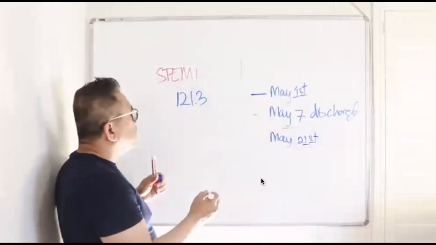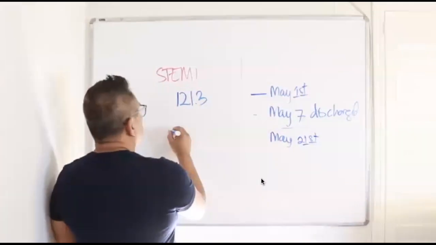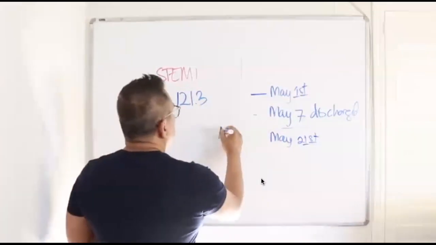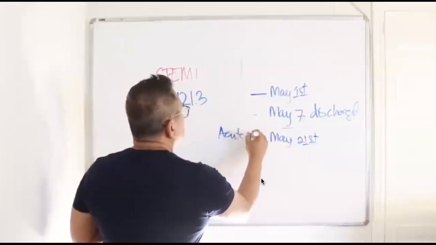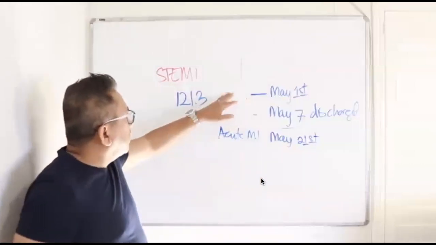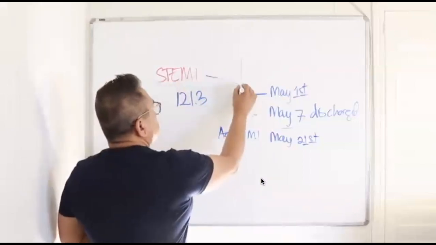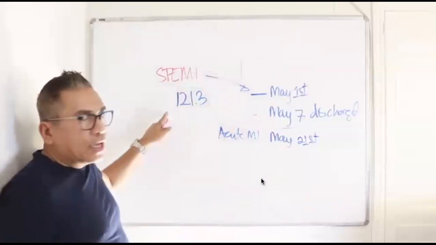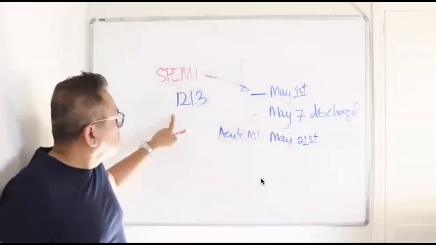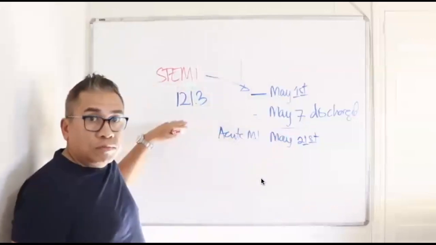This time it is unspecified heart attack, just acute MI. Okay, so May 1st is the initial STEMI, this one right here. Code is I-21.3. On May 7th, patient was discharged, of course, no code.